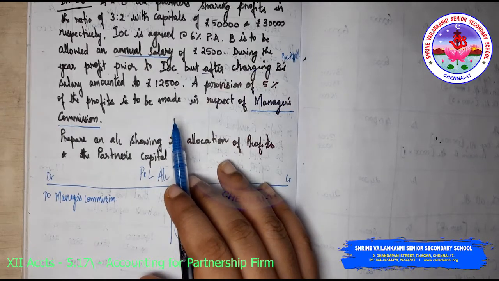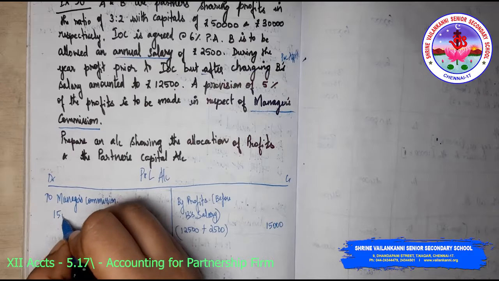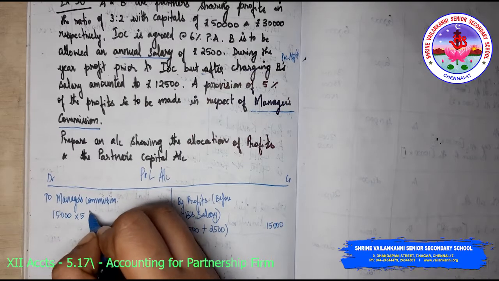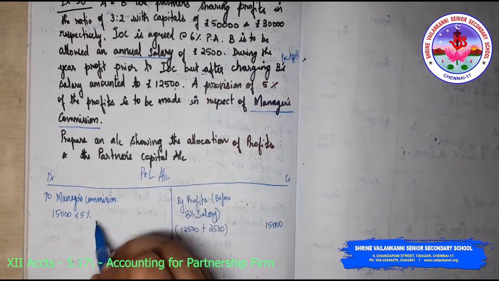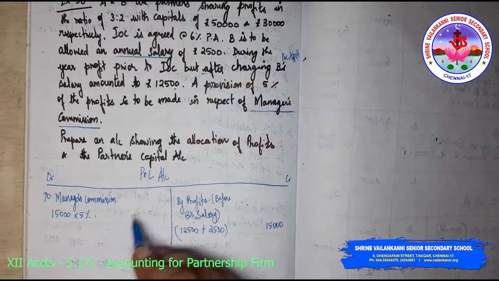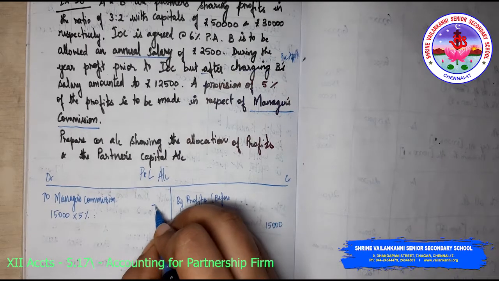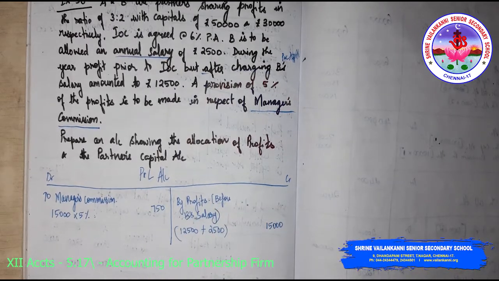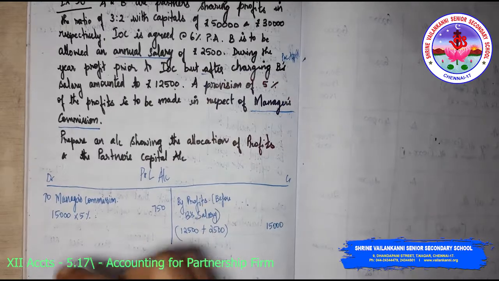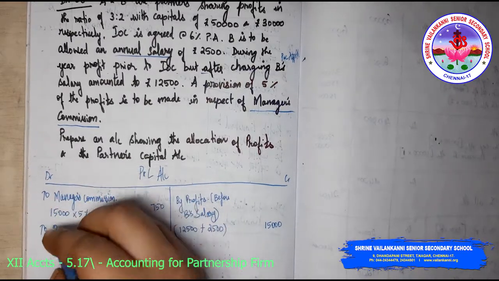What is 5% of profits? Profits is 15,000, so 15,000 into 5%. So 10% will be 1,500, divided by 2 will be 5%, which is 750. And whatever is the profit after this should go to the P&L appropriation account.